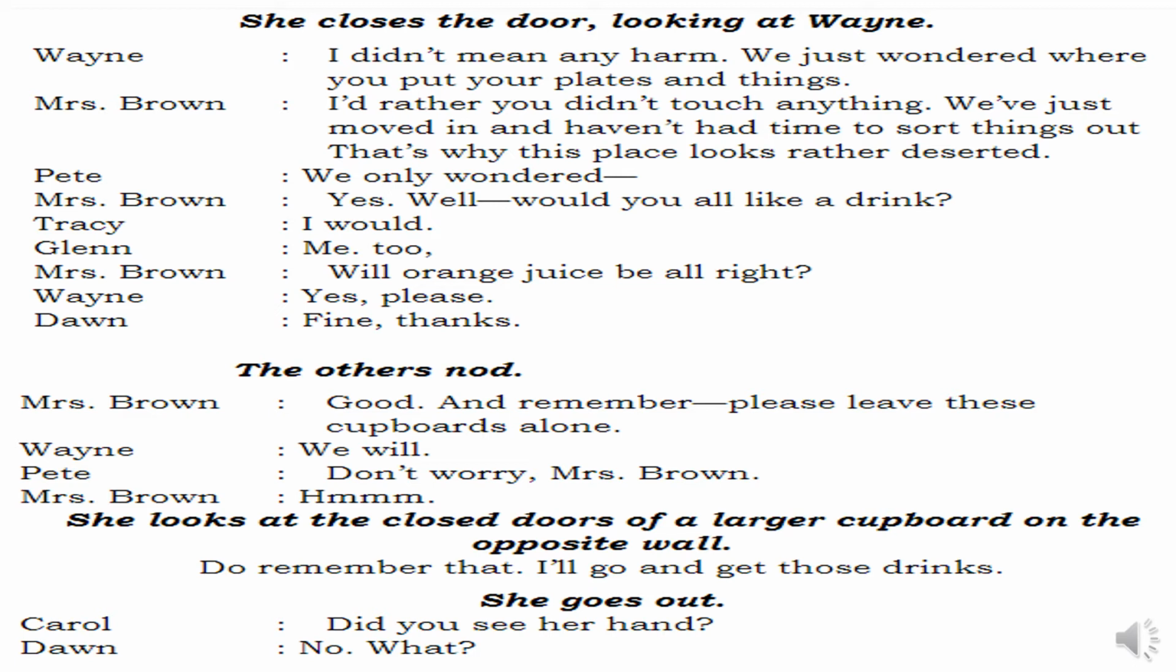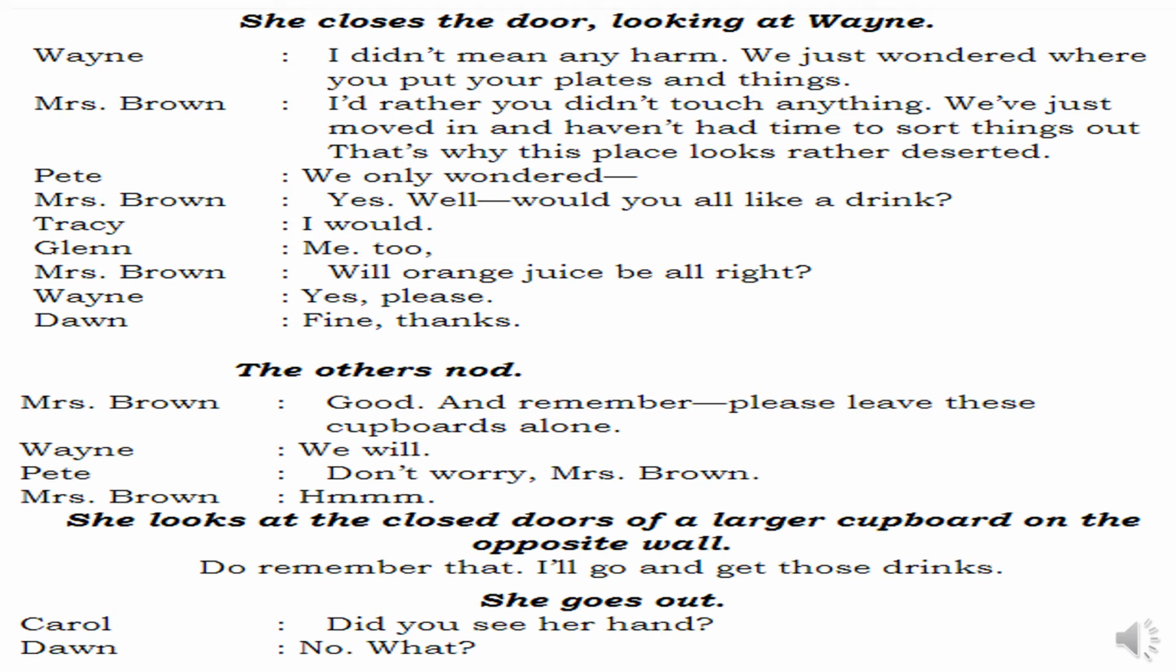Then Mrs. Brown was like, okay. She looks at the closed door of a large cupboard on the opposite wall. On the opposite wall, there was a large cupboard which was closed. She will give a look at it. Do remember that? I'll go and get those drinks. This cupboard which was open near the back door was okay, fine. You people opened. Now you shouldn't do it. She warned them. And now she also gives a look at the opposite cupboard which was standing, and she'll say, do remember, I am going now to bring the drinks. She goes out.